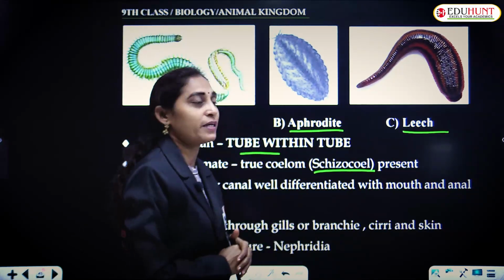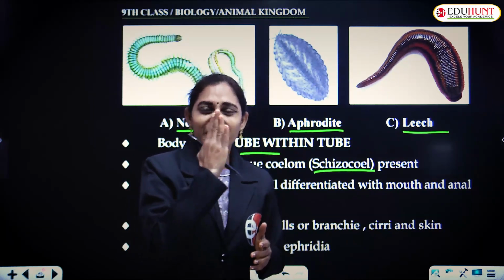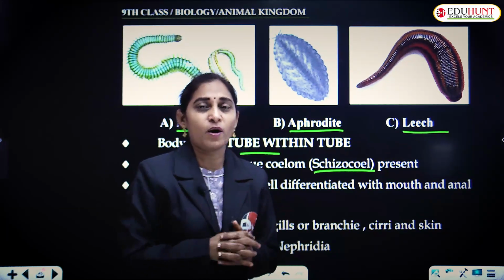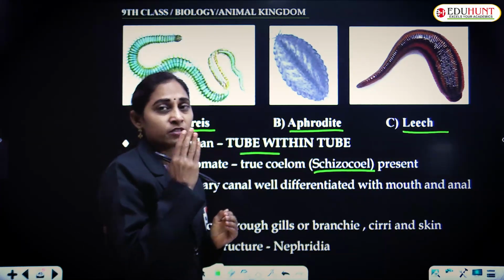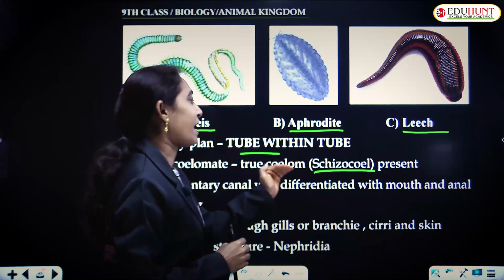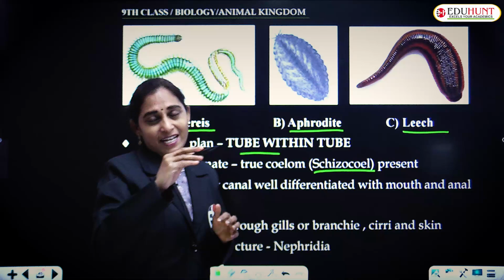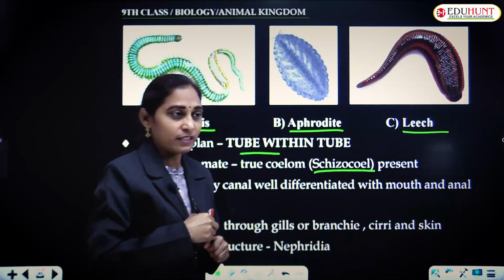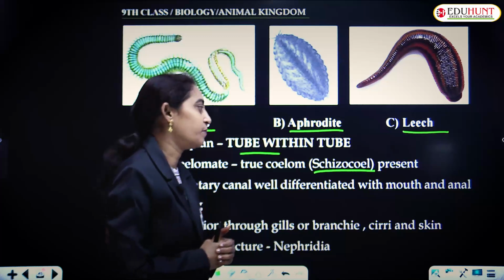Ikkada schizocoelom ante mesoderm split avvadam valla, splittings nunchi arise aina coelom body cavity, that is true coelom, because the coelom is arising from the splitting of the mesoderm, called schizocoel, whereas enterocoel comes from sac-like, bag-like structures that come from the mesoderm.